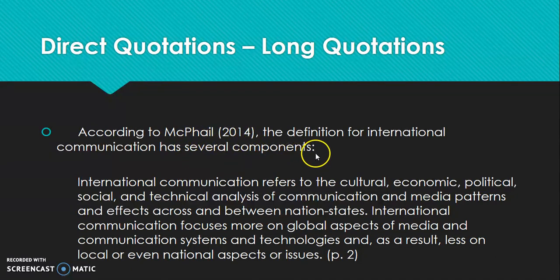in this lead-in sentence, and you have a colon right here. When you use the direct quotation, you're going to want to have it indented to match the indent on your paragraph. Note that at the end you're going to have the page number, and the period's going to be flip-flopped. It's not going to be at the end of the parentheses but before them.